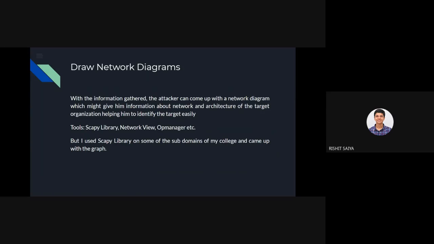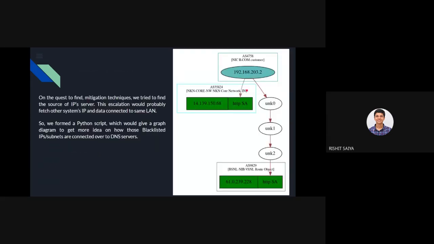Similarly, our career development cell website would go something like cdc.iitdh.ac.in. Our fest's website would go something like parsec.iitdh.ac.in, and so on. There are some 8 to 9 subdomains which I tried, and it mapped all those subdomains and how the packets are being fetched from there. If you want, I can share that script also. It's not that big, about 8 to 10 lines, but you just need to get some idea of how the hosts and commands work.